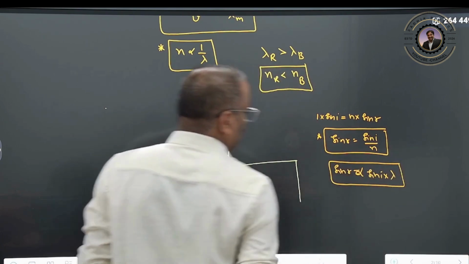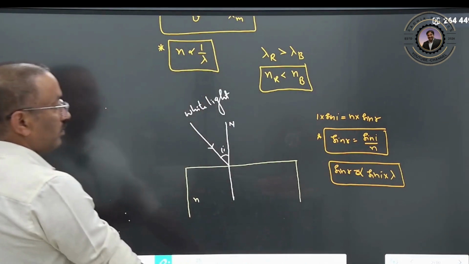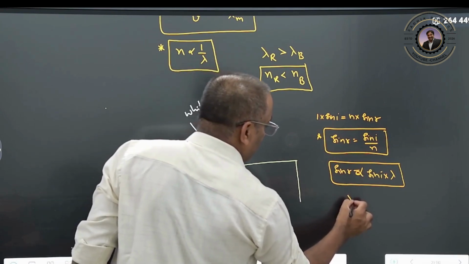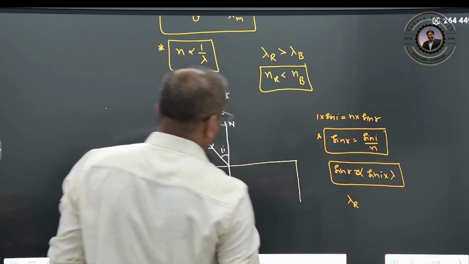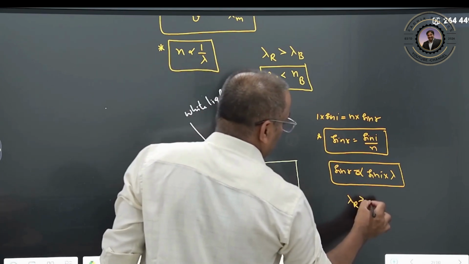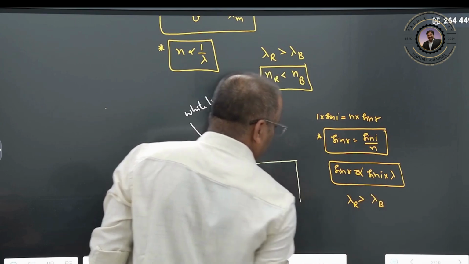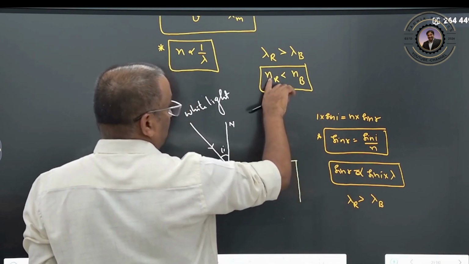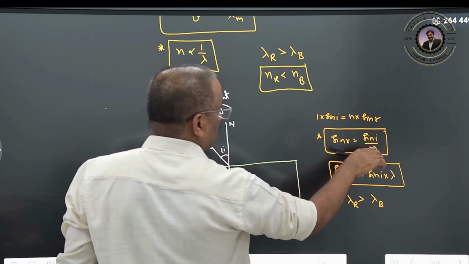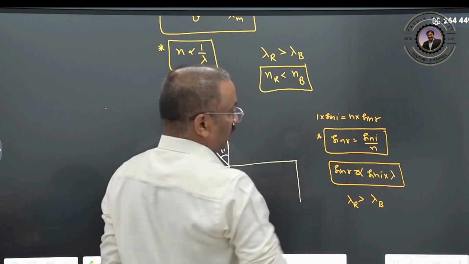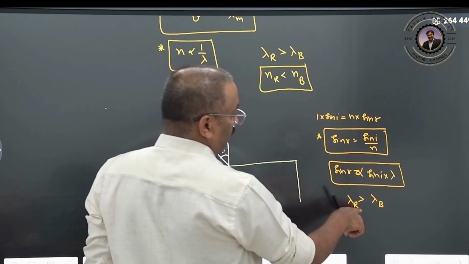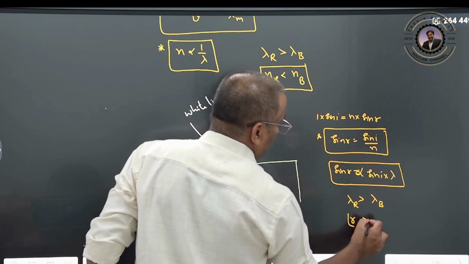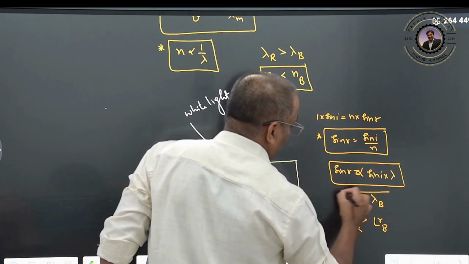Because it is inversely proportional, the wavelength of your red color is larger than your blue color. So the refractive index is smaller. Therefore, wavelength is larger means the angle of refraction is larger for the red color compared to the angle of refraction for the blue color.